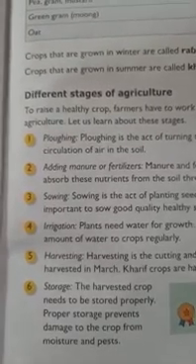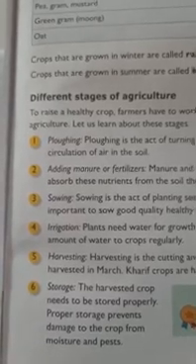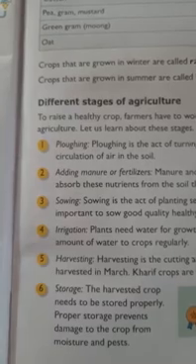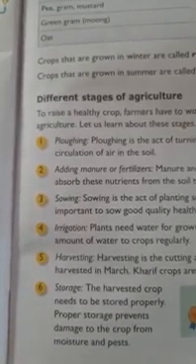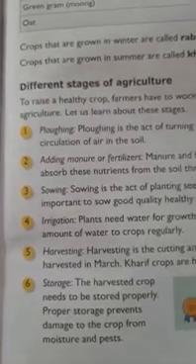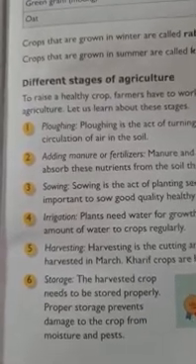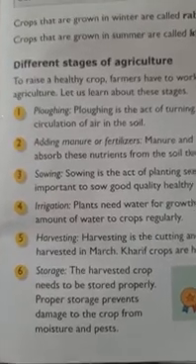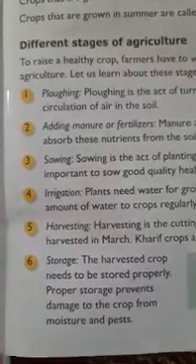If farmers leave the harvested crop openly in the sunlight, or if it gets rain, it may get spoiled. That's why they need to store it properly. So they make different storage houses to store these crops. Proper storage prevents damage to the crop from moisture and pests.